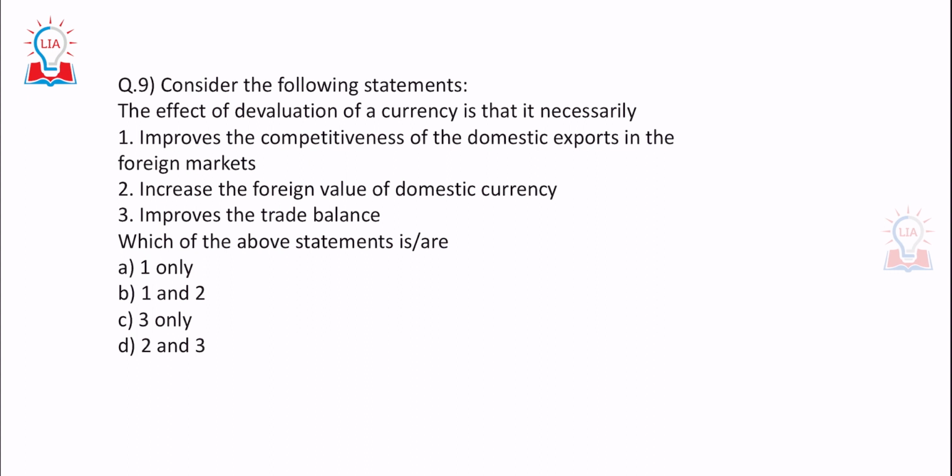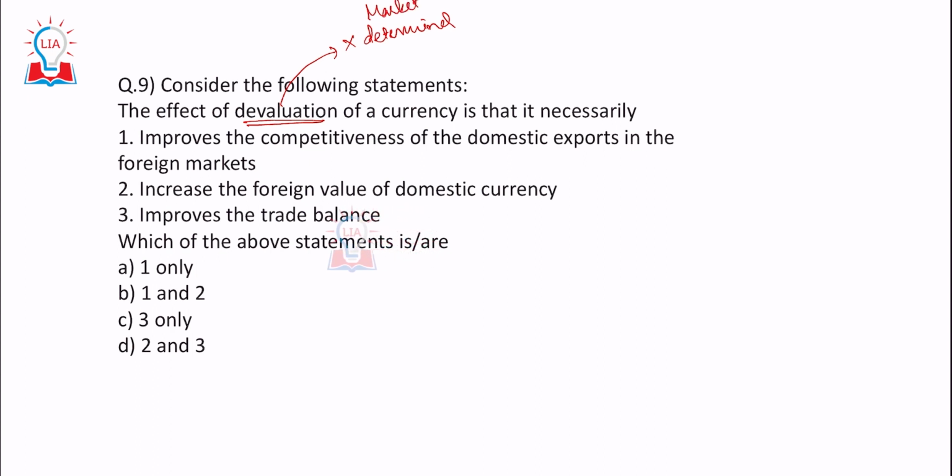Next, consider the following statements. The effect of devaluation of a currency. So it says devaluation, not depreciation. Devaluation is when the government or the central bank reduces the value of a currency against another foreign currency on its own, not decided by the market, not market determined.